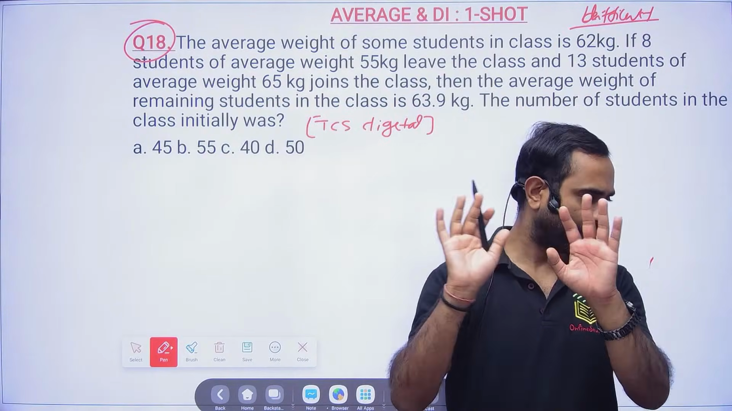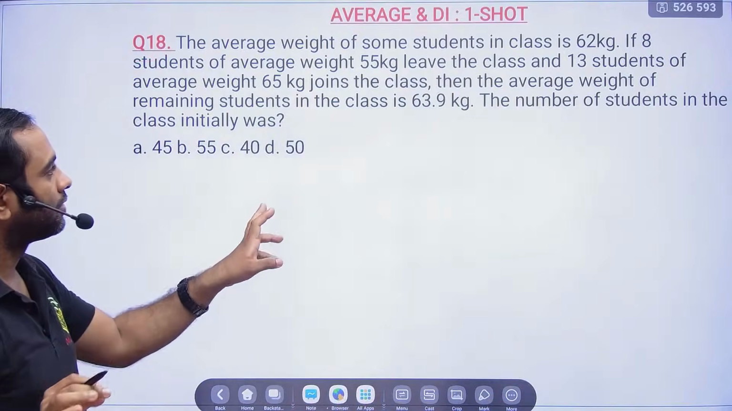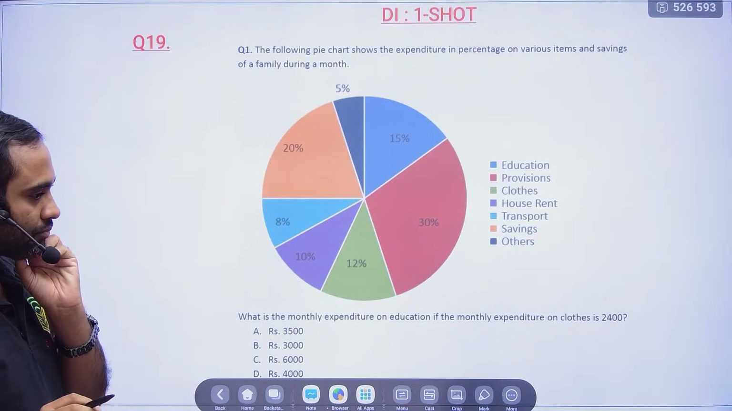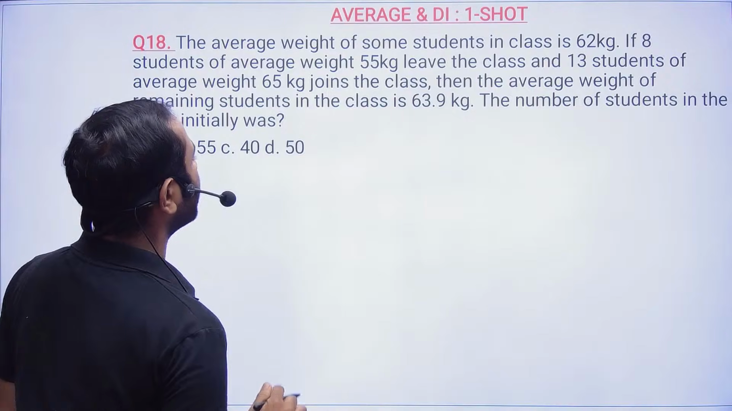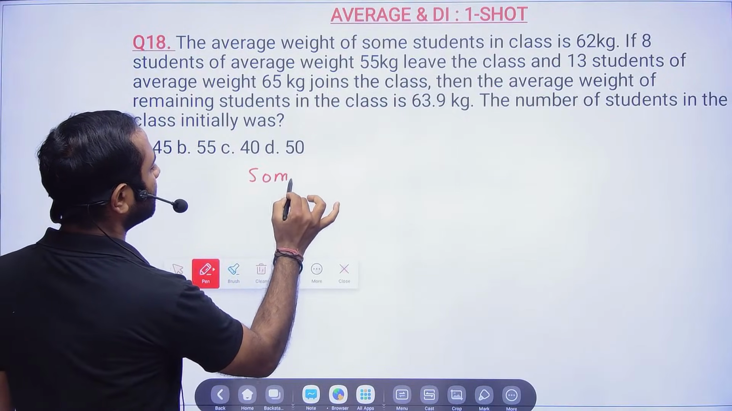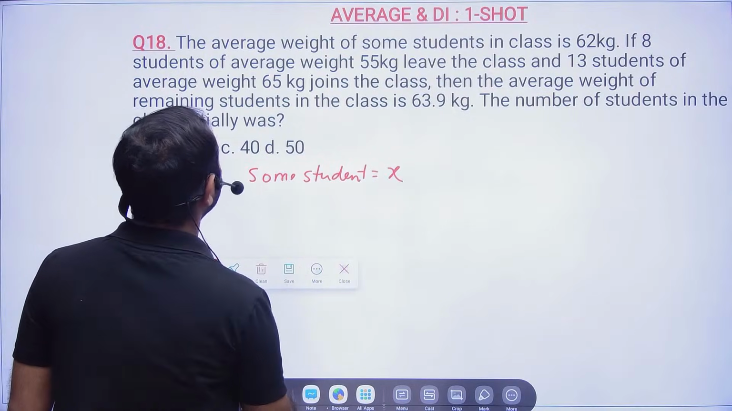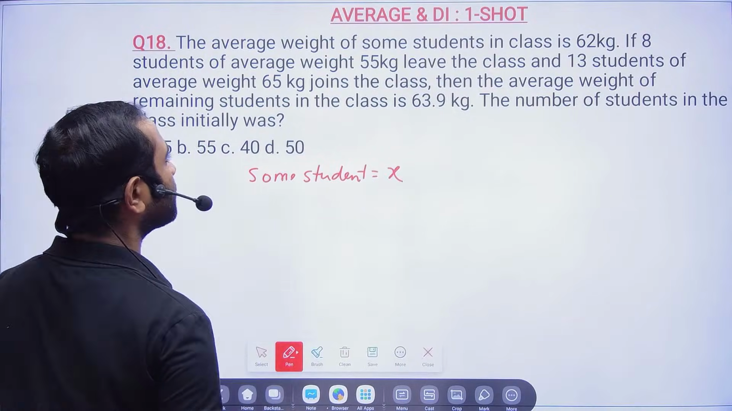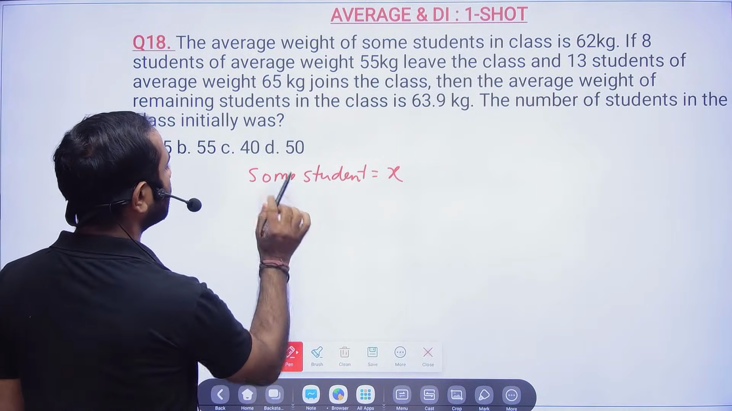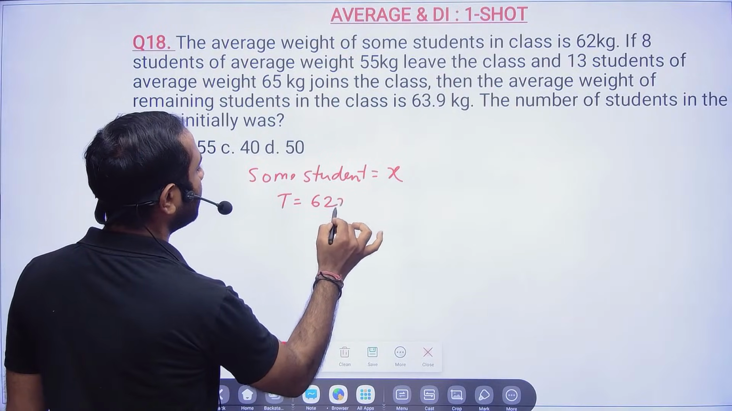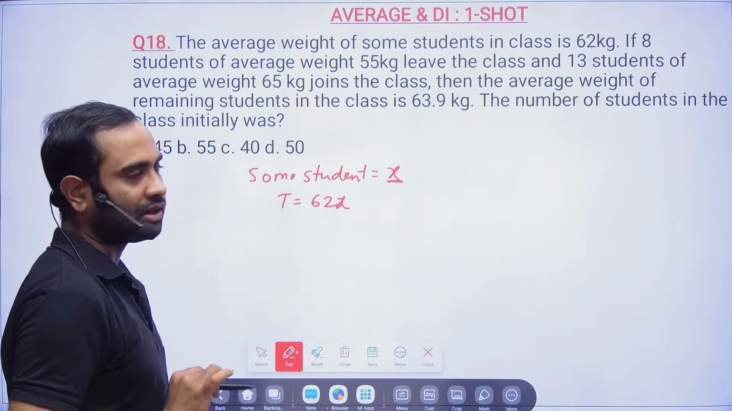This is a good question and it is a little lengthy, and after this we are going to start with your data interpretation. Okay, so the average weight of some students. So what is the some student? Sir, some student is nothing but X. So the average weight of some students in a class is 62 kg. So what will be the total weight? So total weight will be 62 into X. So average is 62, average into number will be nothing but the total sum.